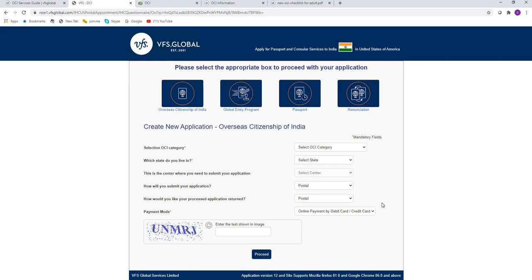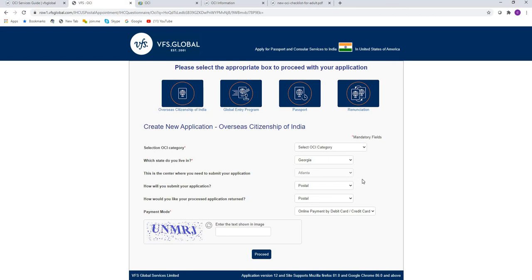Normally for OCI, before this consulate was established, all the OCIs and PIOs were issued from the Houston consulate. Even if it is issued from the Houston consulate, if you put our consulate, then only you'll be able to get service from our consulate. If you apply to the Houston consulate, you'll go to that consulate to apply. So make sure that the state you are staying in will decide how to process the application to the respective consulate. For example, if you say Georgia, it's going to take you to Atlanta automatically.